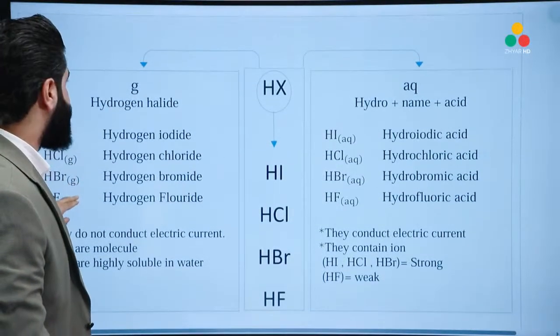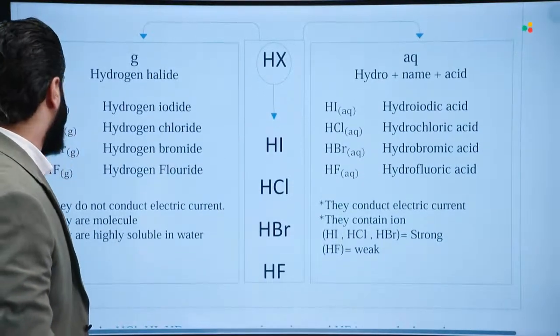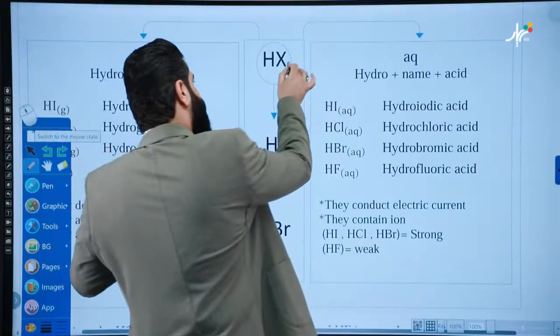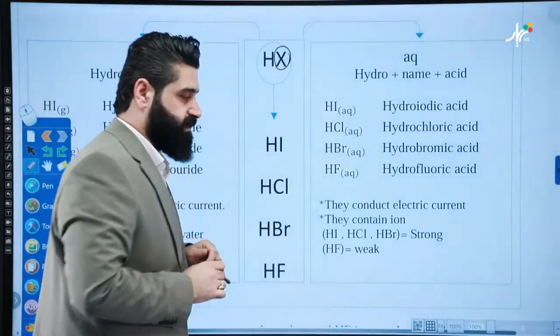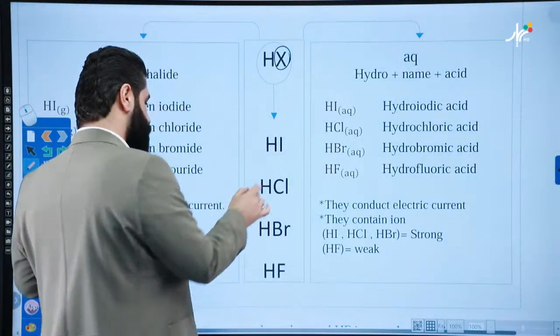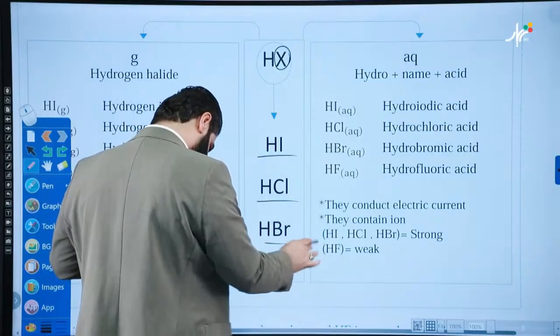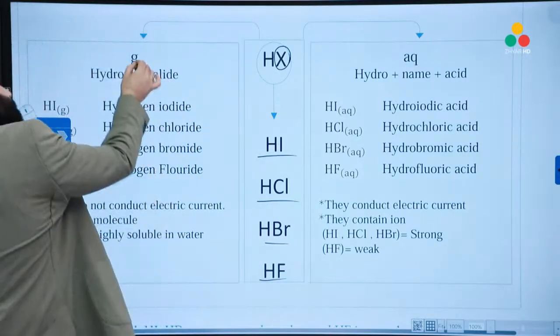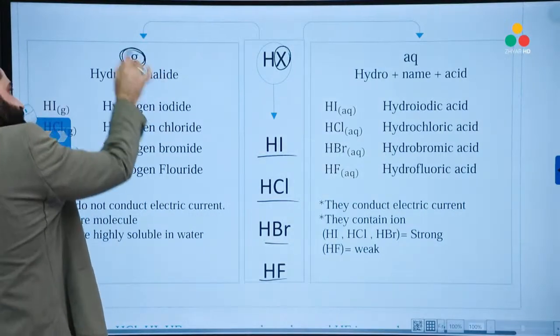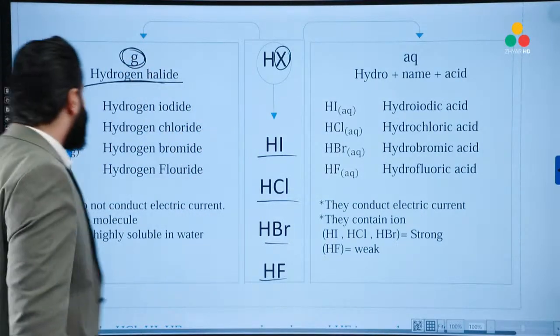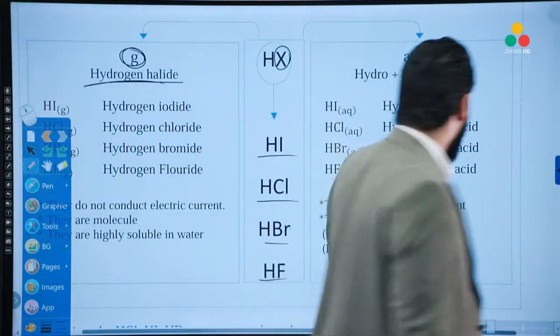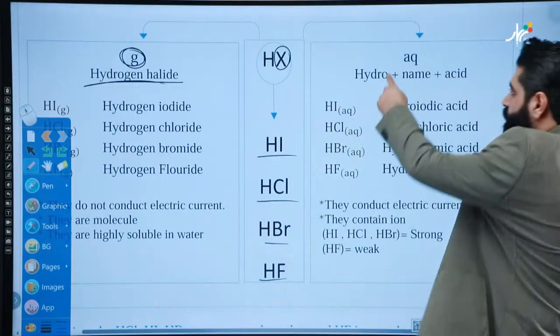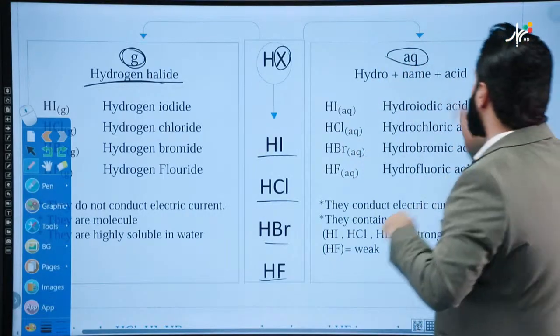Look at here. This is a very nice point about HX. X stands for the halogens. No problem. Halogens could be HF, HCl, HBr, HI. For them, it's possible to have them in their gaseous state. In this case, we will say hydrogen halide, or in their aqueous form, which is called acid.